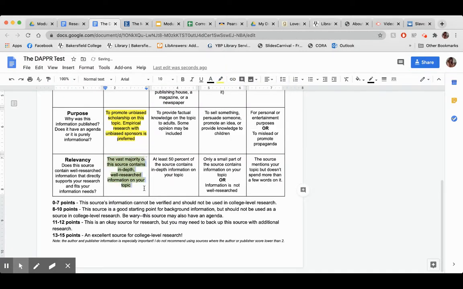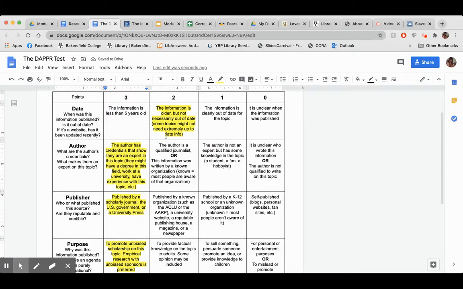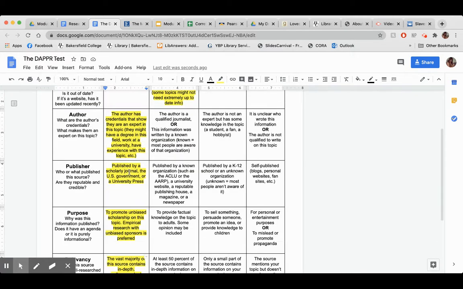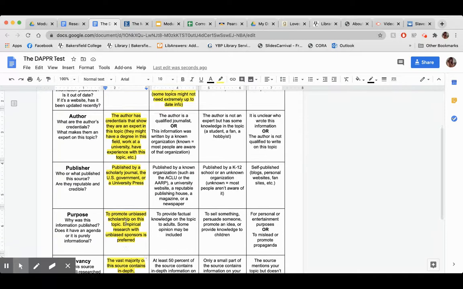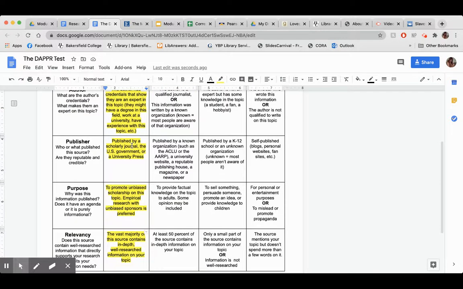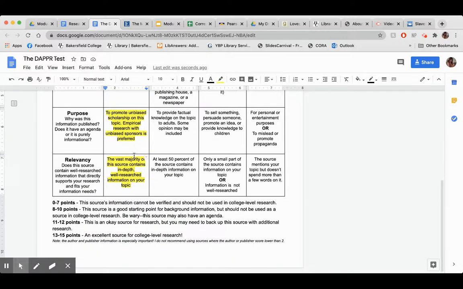So now I just need to add up my scores. I have a 2, a 3, a 3, a 3, and a 3. So 2 plus 3 is 5, plus 3 is 8, plus 3 is 11, plus 3 is 14. So I have a score of 14 here.